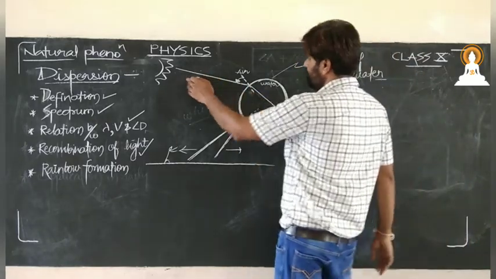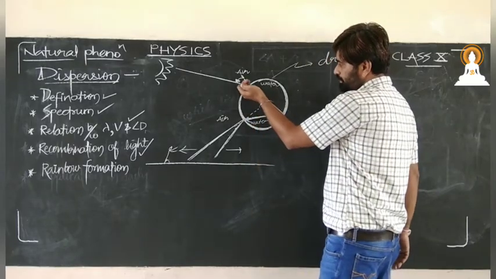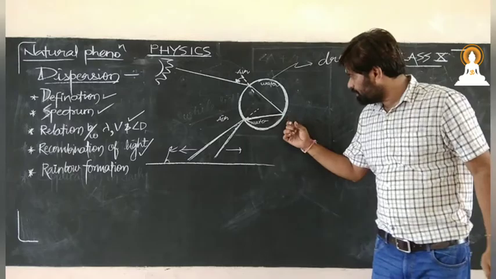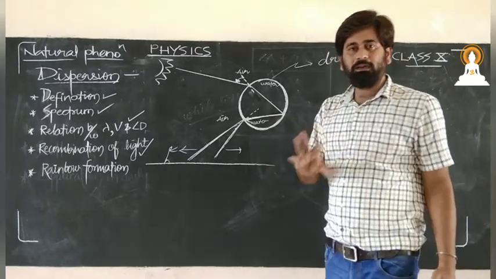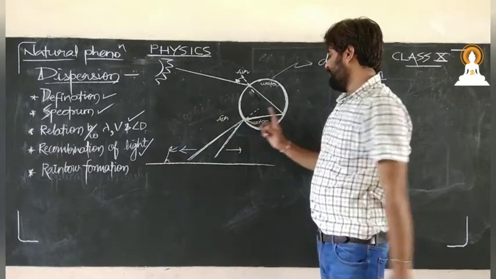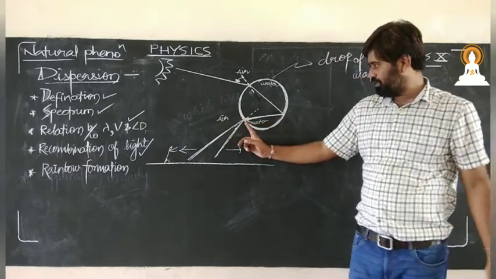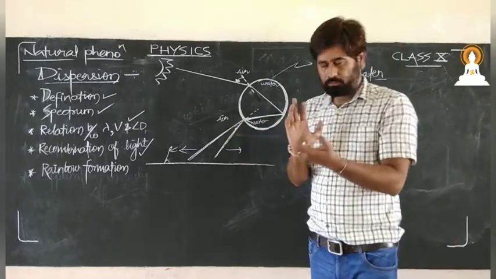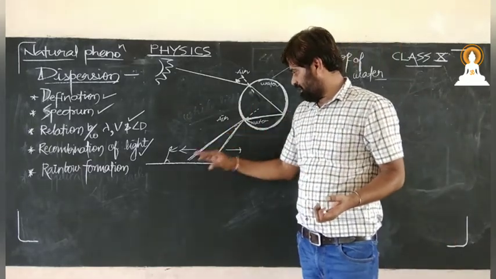When light comes, first refraction occurs, so it tilts towards the normal. Then second refraction occurs, but the condition becomes like total internal reflection, so it reflects back. Then again one more refraction through the surface, and it moves away from the normal, and finally we see the rainbow.